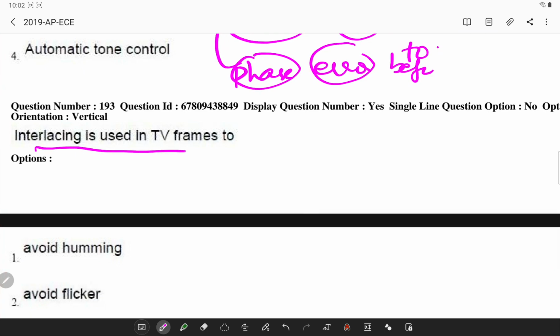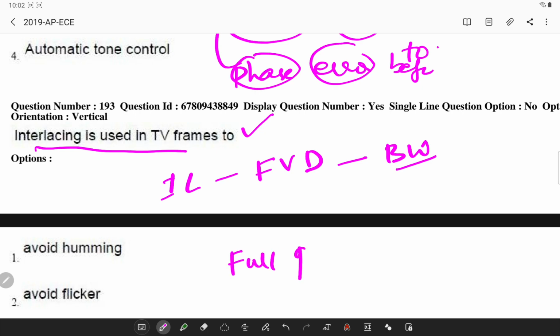Interlacing is used in TV frames. Now what is interlacing? Interlacing provides full vertical details with the same bandwidth that would be required for full progressive scan, but with twice the perceived frame rate and refresh rate.